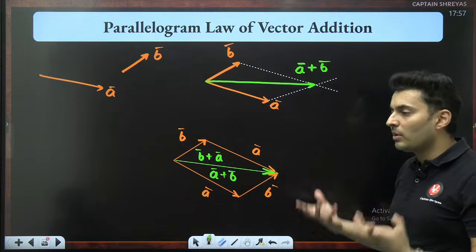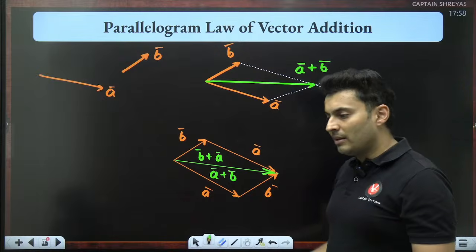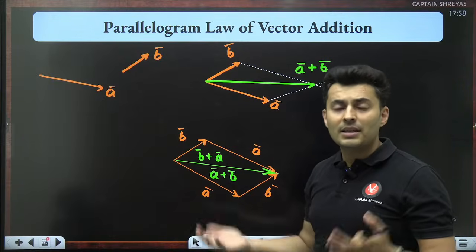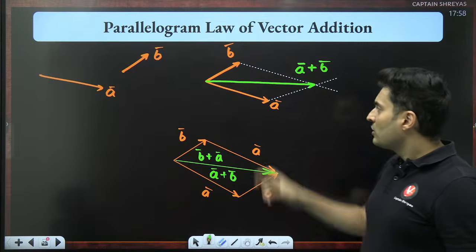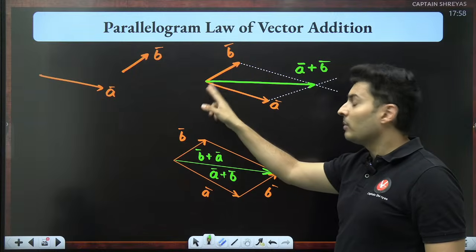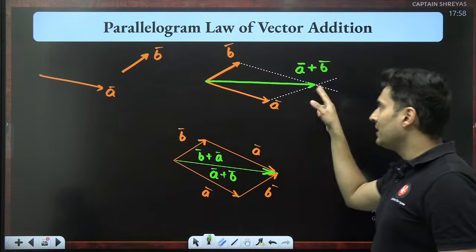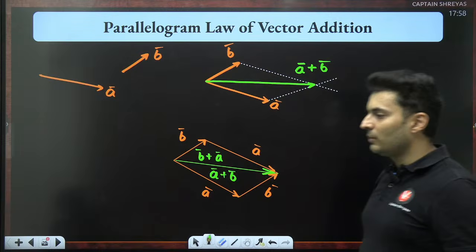It's up to you, a matter of choice and convenience. Which one do you prefer? Sometimes you will have to use multiple ways to understand the concept of parallelogram and triangle law. So in parallelogram, from the common tail, draw the diagonal of the constructed parallelogram. That is your resultant vector.